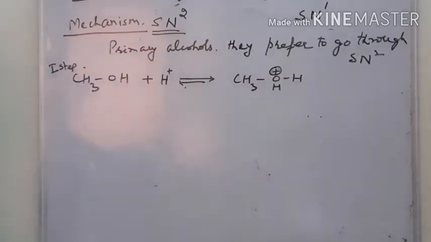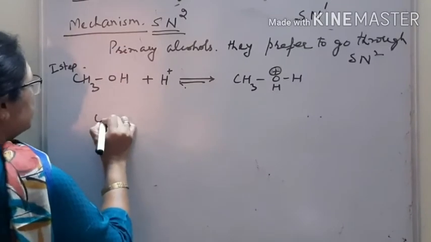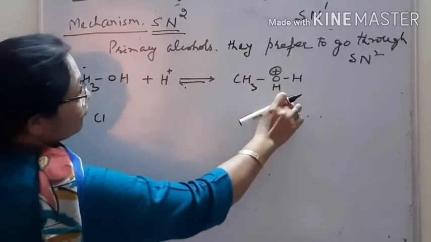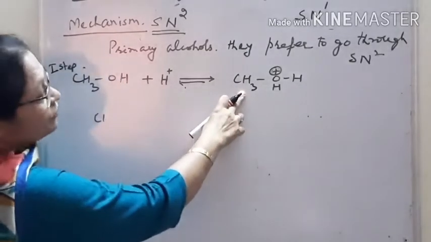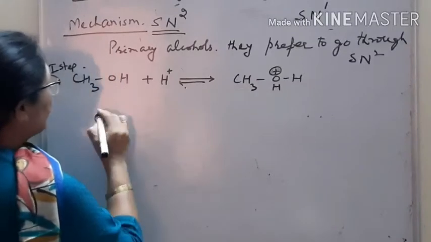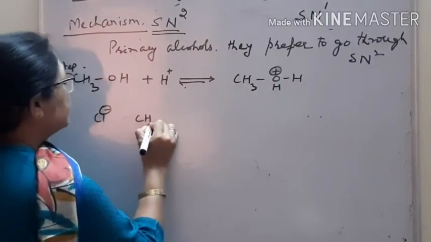Protonation of alcohol, right? After protonation, after cleavage there is primary carbocation formed, and primary carbocation is lesser stable, and that's why it doesn't prefer that, and this type of reaction takes place.